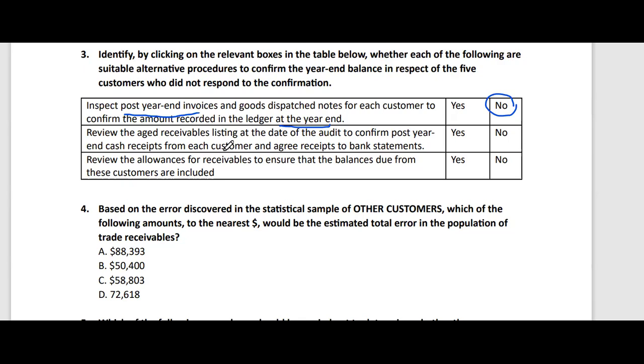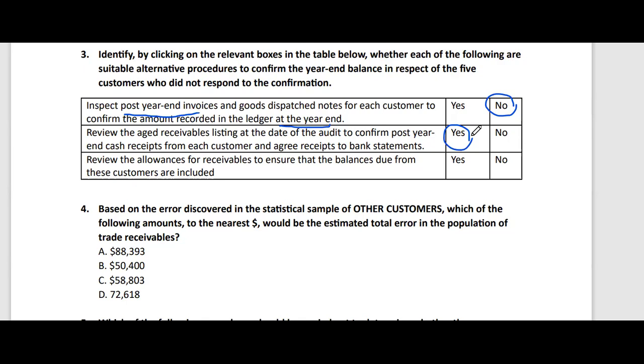So indirectly it confirms that the sale is made at the year end. So confirming receipts in the post-year-end bank statement also gives us evidence about the amount recorded in the ledger at the year end. So the answer should be yes.